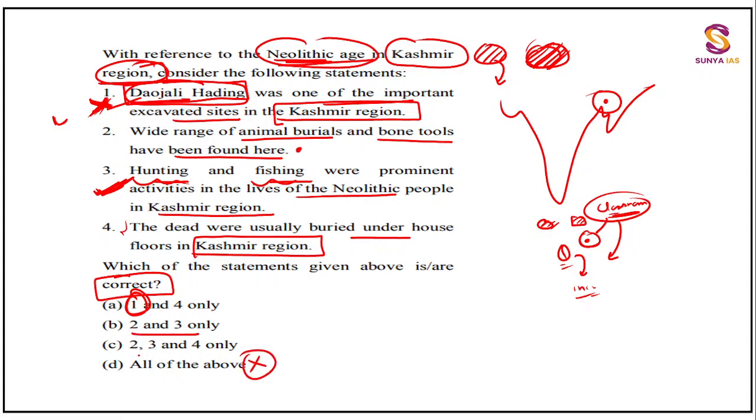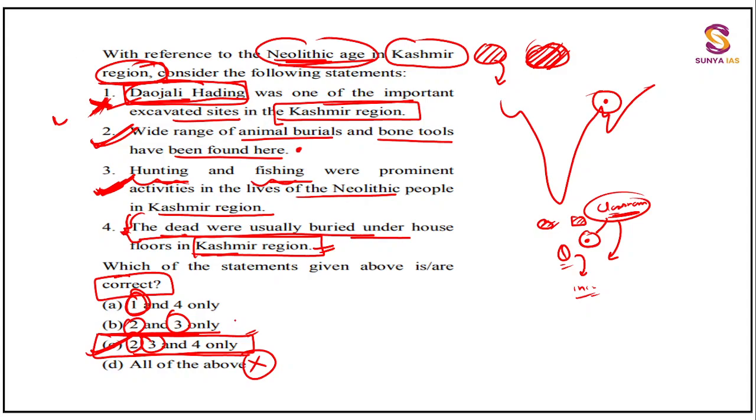So you are left with 2 3 and 2 3 4. Now you know that 3 is 100% right, so 3 and 3 are present in both statements. 2 and 2 are also present, so 2 is automatically right. You are seeing that 4 is also right, because this is one of the features of the Kashmir region, so you will go with 2 3 4. This is how you are shortcutting to the right statement, guys, or right option.